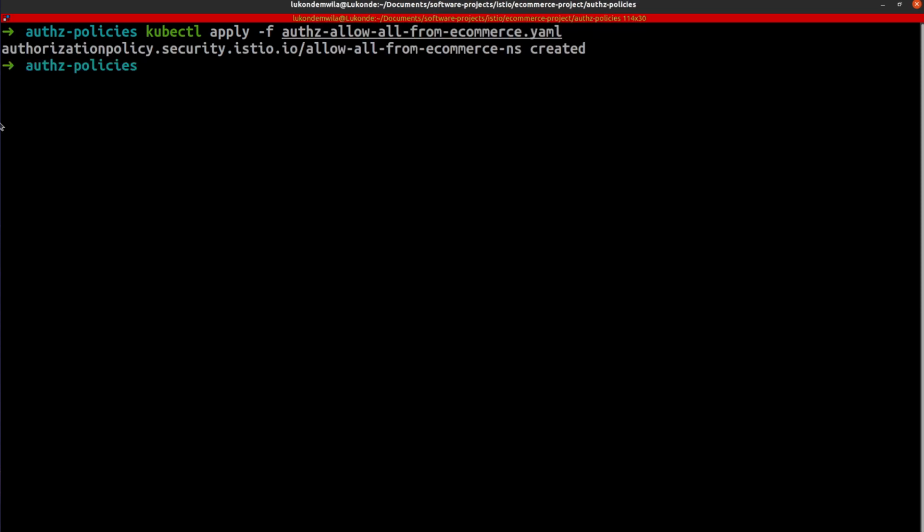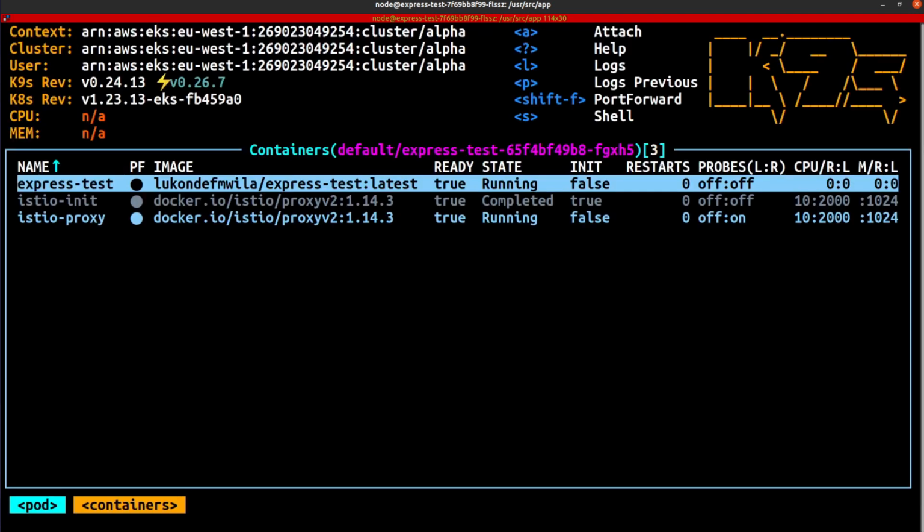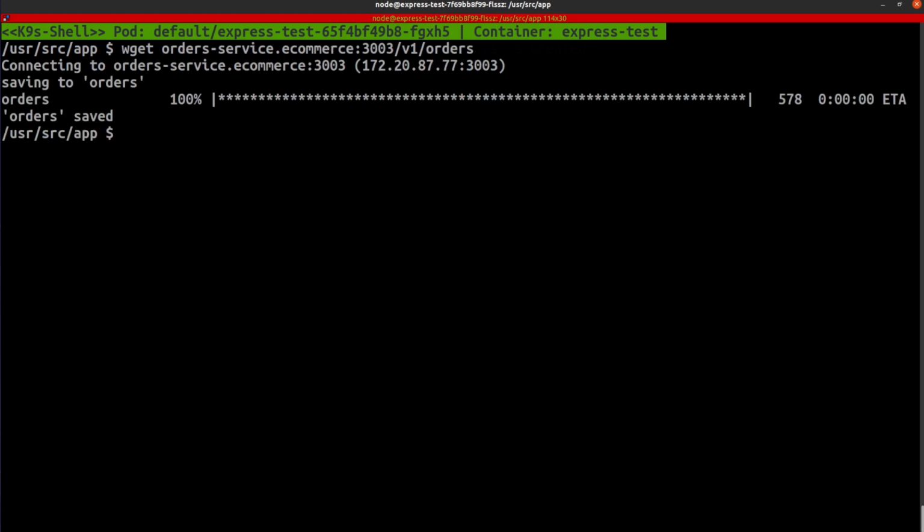All right, so you can see I have successfully created that, and I am still inside of my express test container over here. I'm just going to quickly exit so that you see that for sure, and shell right back into it. Because I ran those commands recently, I'm just going to scroll up to try running them again. I'll start with orders. Okay, and it worked. So I'm hoping that it just hadn't yet propagated.